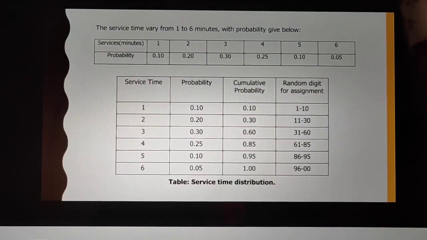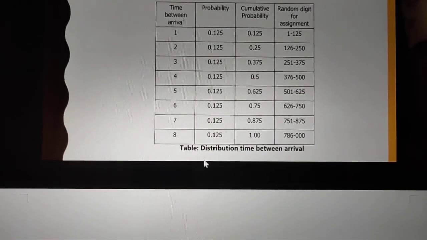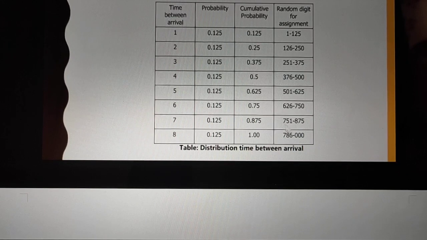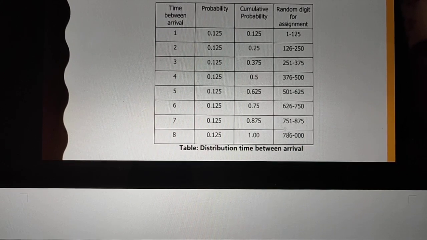So this is the distribution of service time, and this is the distribution of arrival time. The random number 915 will fall in this last column, so the respective inter-arrival time will be 8.